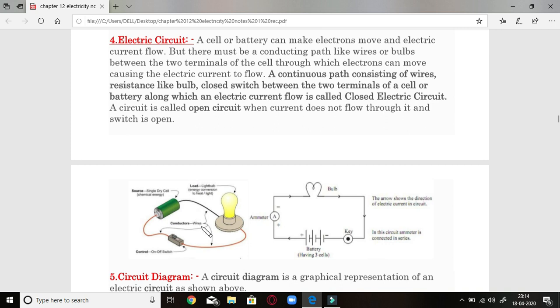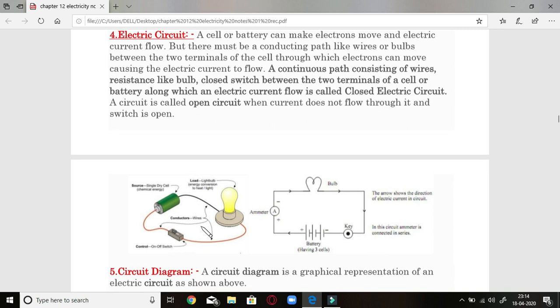You can see here 2 circuits. This is a real circuit which has a battery and a load, or what you call a bulb, which will indicate whether a current is flowing through it or not. Wires are there and a switch is there. So the sources of electricity along with the wire are present here. When you switch it on, current will flow through it, so this bulb will glow.